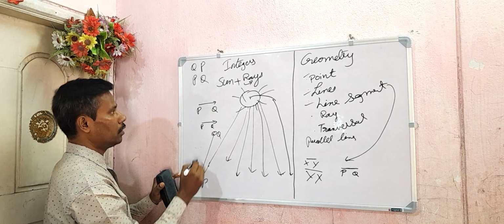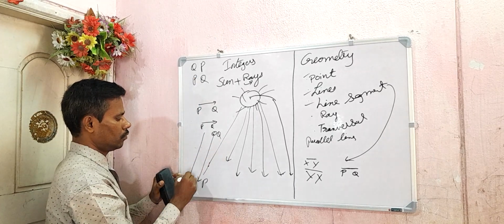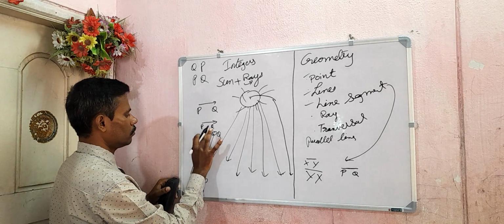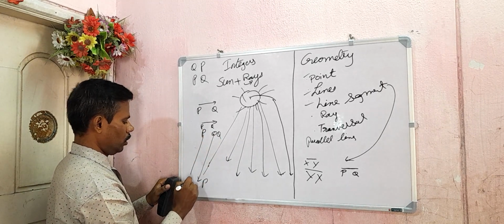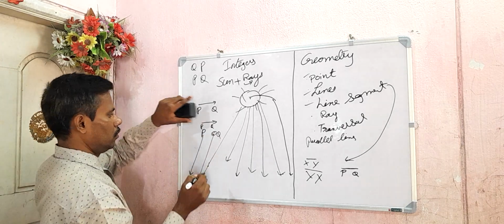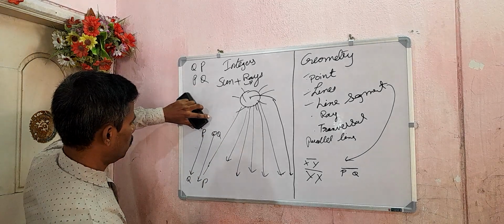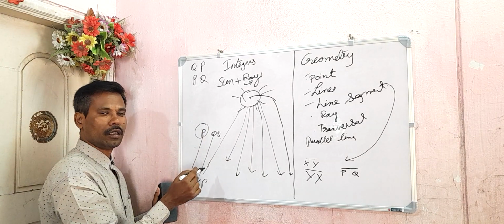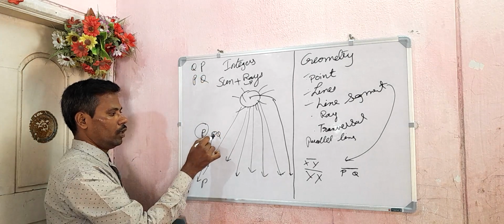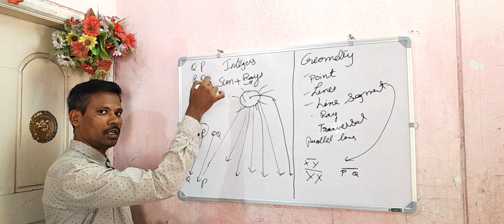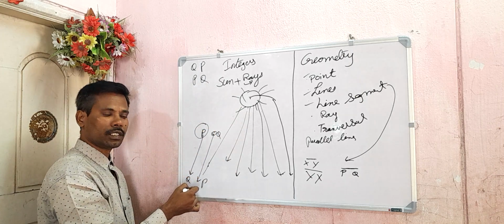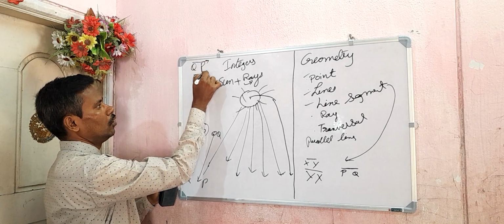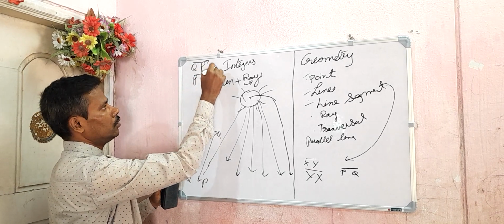Then Q, P. Next PQ, P here, Q here. What is happening here? In one diagram the sun is above, but in another one the sun is coming down. So ray QP is not the same as ray PQ.